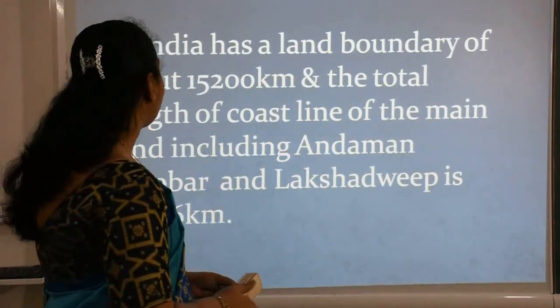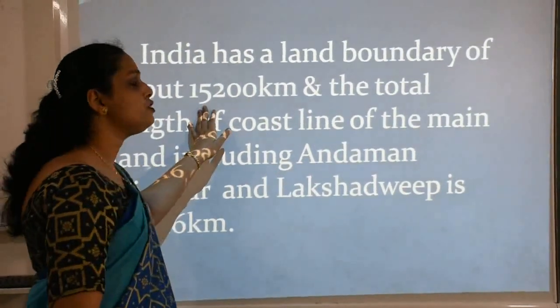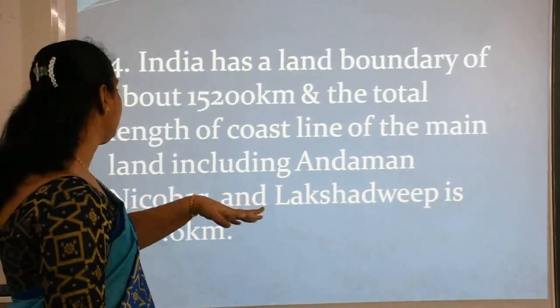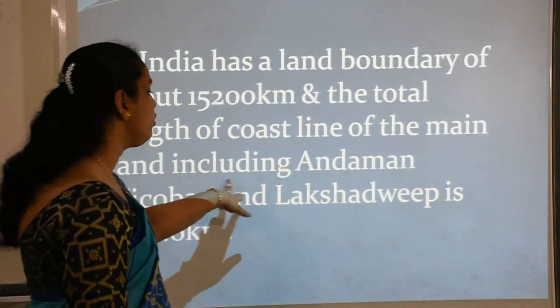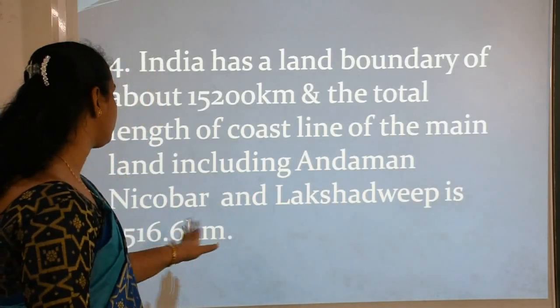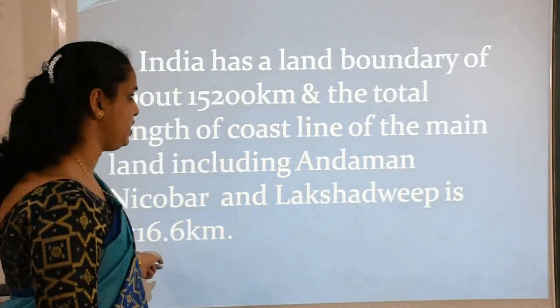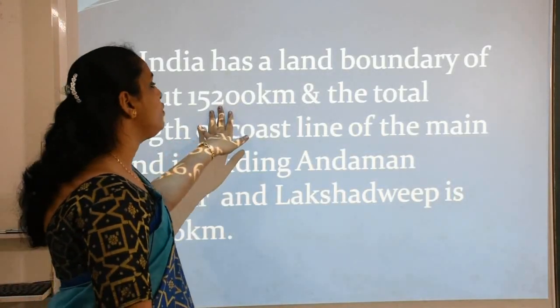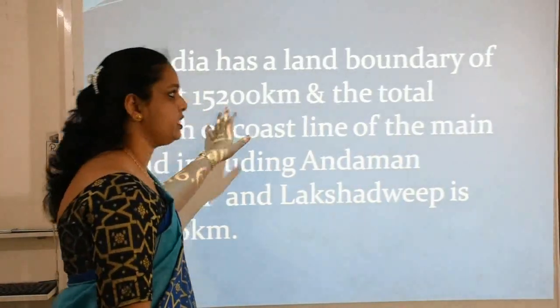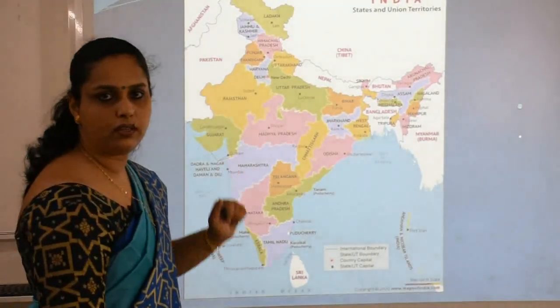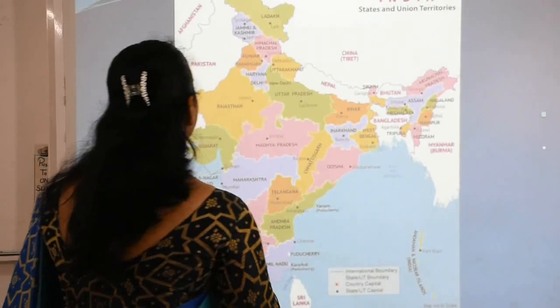India has a land boundary of about 15,200 kilometers and a total length of coastline of the mainland, including Andaman, Nicobar and Lakshadweep, of 7,516.6 kilometers. Let me explain with the help of this map.